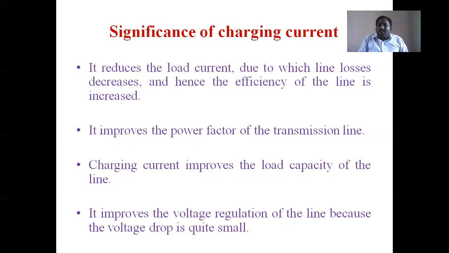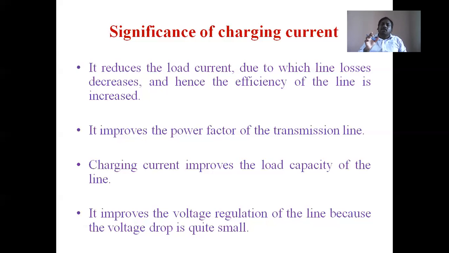Inductive drops are reduced means what happens? We are discussing the current effect. But here in this case, we can operate the charging currents in a controlled manner. When the IC is controlled, the receiving end voltage over-increment can be reduced, and we can decrease the drop across the line. That means we will maintain the appropriate receiving end voltage, and also we can maintain a good voltage profile at the receiving end.